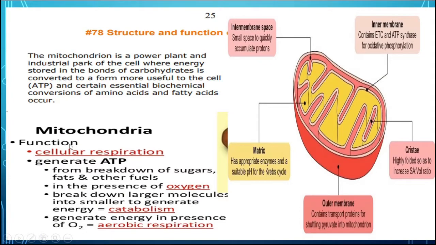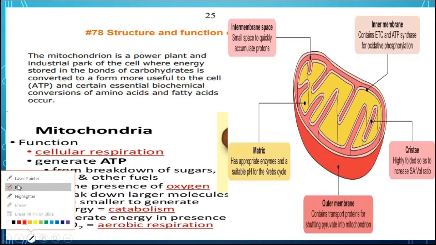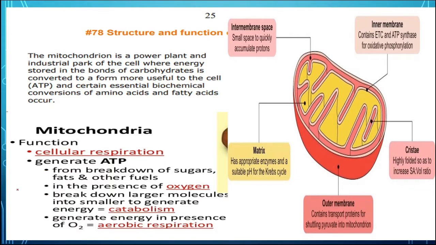Mitochondria is one of the very important cell organelles present in both plant as well as animal eukaryotic cells. This is also known as the powerhouse of the cell, and this is the cross section of the mitochondria. This is the outer membrane, and the outer membrane is smooth. This is the inner membrane, which has inner infoldings having ETC, that is electron transport system, and ATP synthetase enzyme. It is used in oxidative phosphorylation.